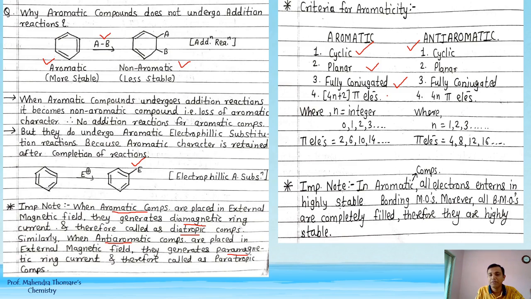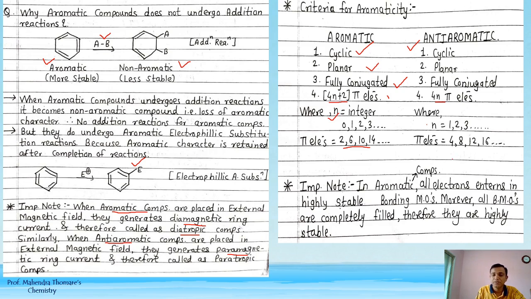But here aromatic is 4n plus 2 pi electron system, it obeys, and here 4n pi electron system. n is equal to integer 0, 1, 2, 3, where n is equal to 1, 2, 3. So pi electrons are 2, 6, 10, 14, here it is 4, 8, 12, 16, and after 16, 20.